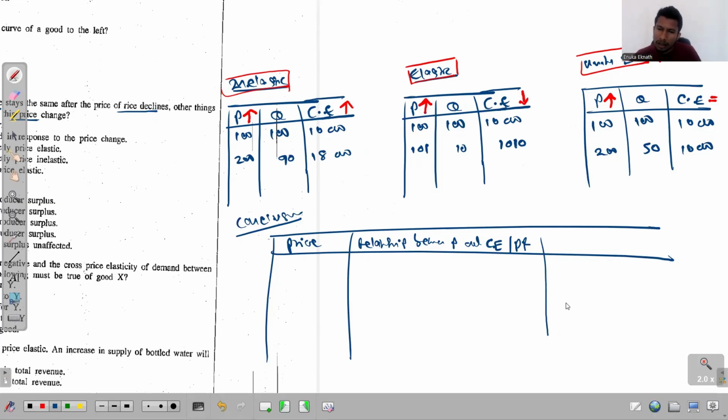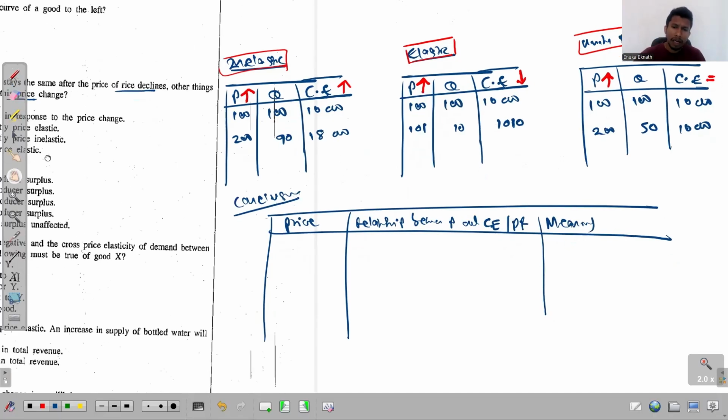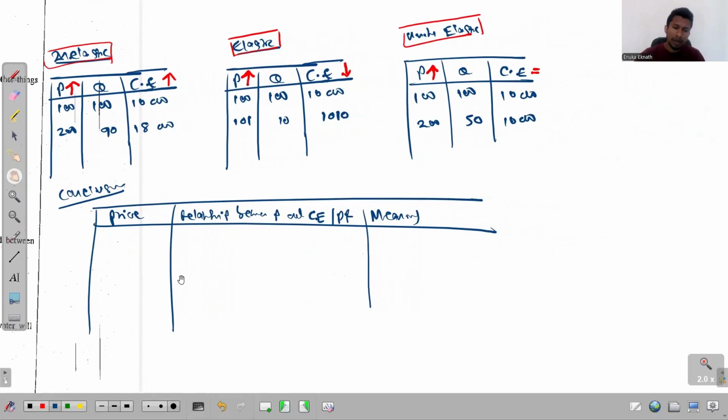Next, let me take the meaning, right? We are not doing anything else now, you don't need any theory. You were listening to this just now, right? This is not price, it has to be the nature of elasticity. So let me write elasticity.